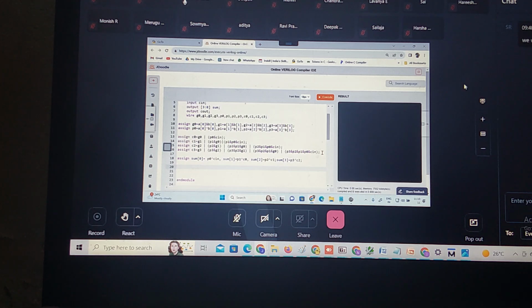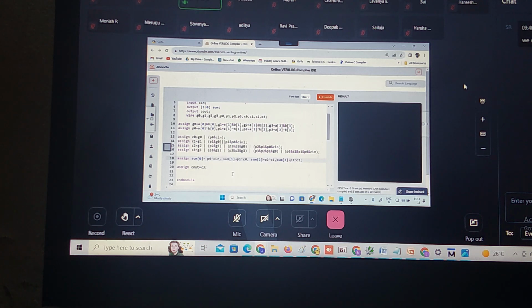Then what is C out? Assign C out is equal to what? C3. Assign C out is equal to C3. Now this is a carry look ahead adder. Let us check for the syntax error, line number 18. Okay, I am writing sum. Assign sum 0. Sum of 2 is equal to, okay, I have given the semicolon, it should be a comma. Now this is our design file for the carry look ahead adder.